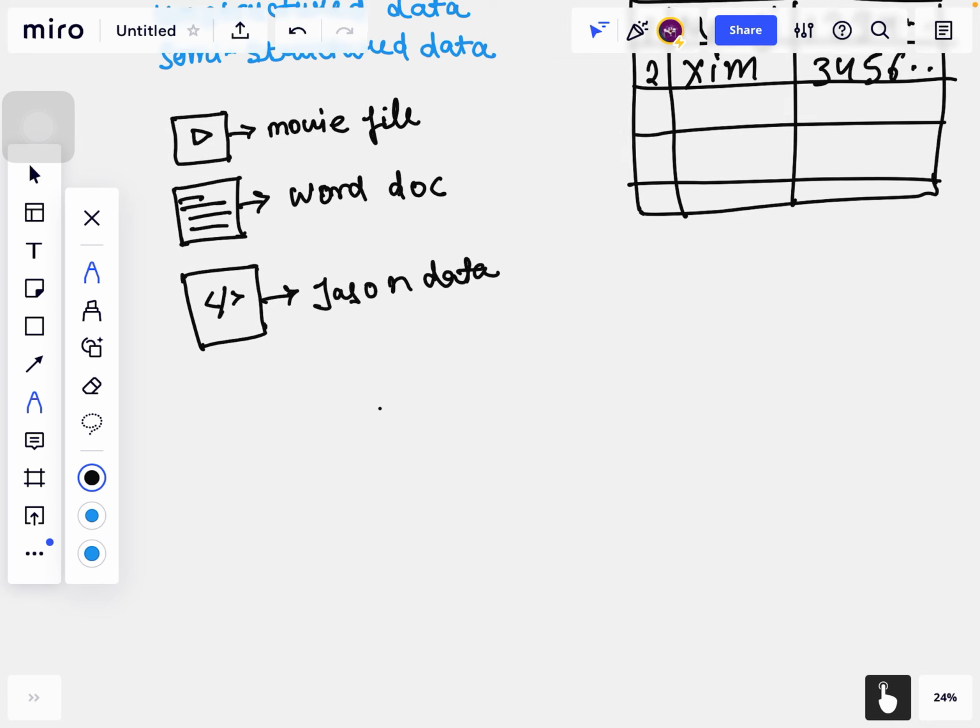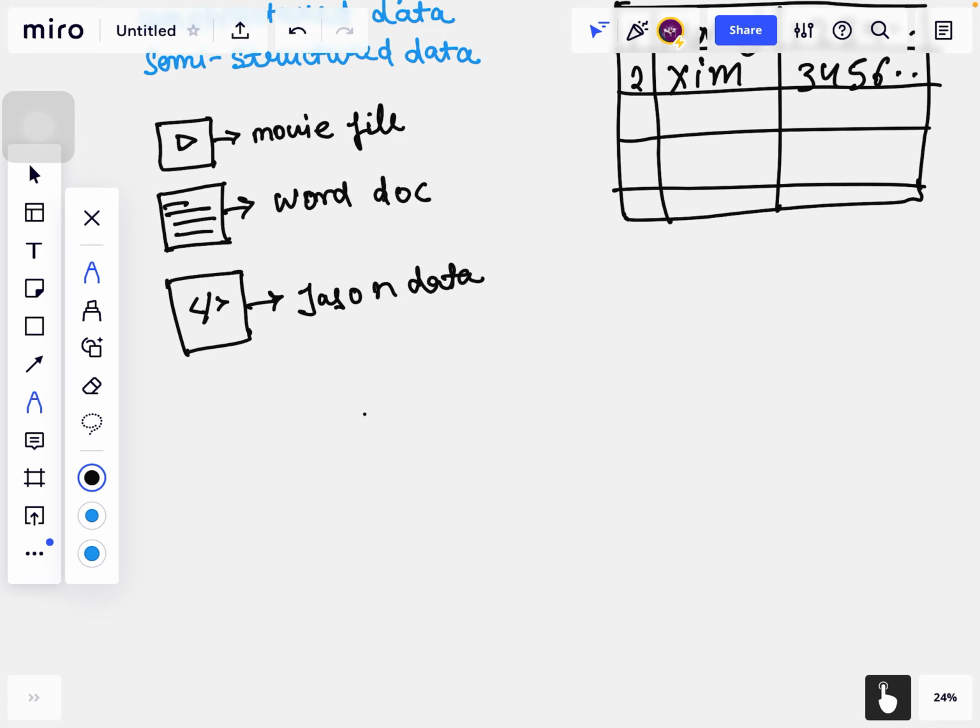Now we'll talk about what is semi-structured data. Semi-structured data is partially stored in a database and partially stored in a file system or somewhere else. So there is no proper structure of data. It is between structured and unstructured data.